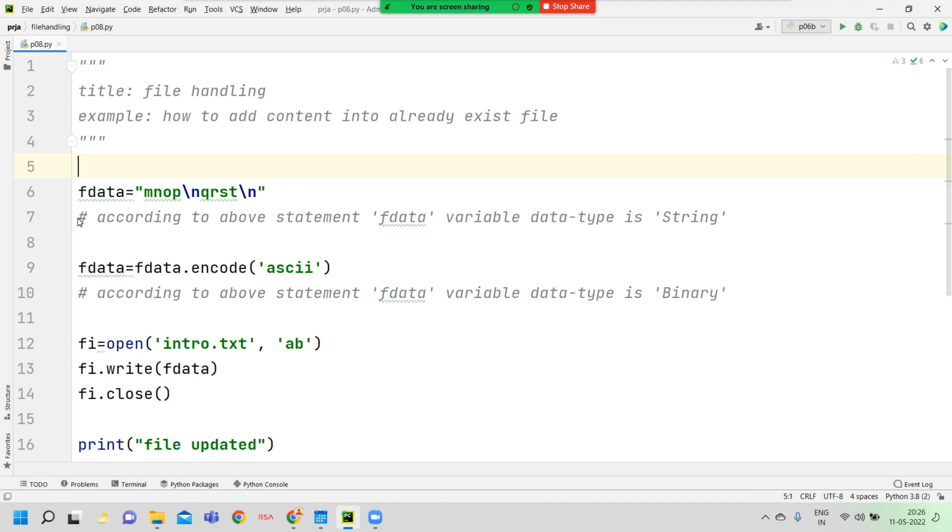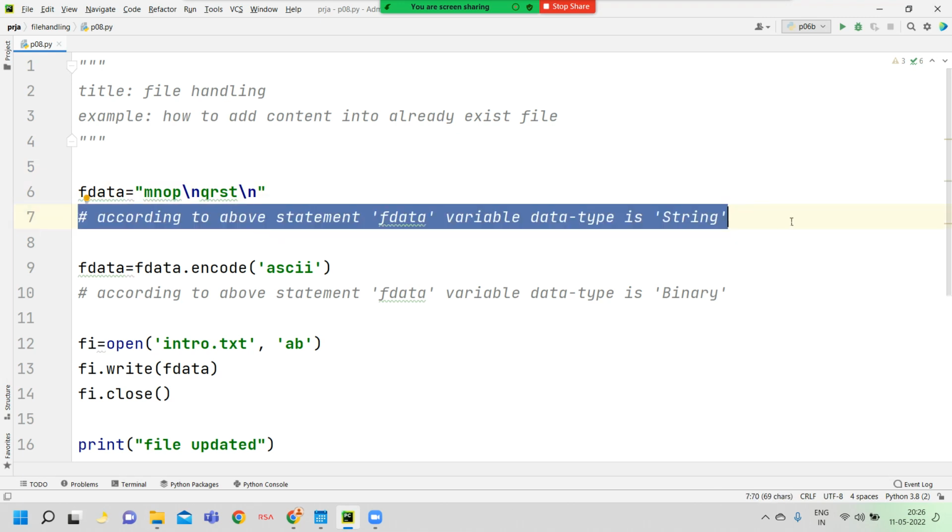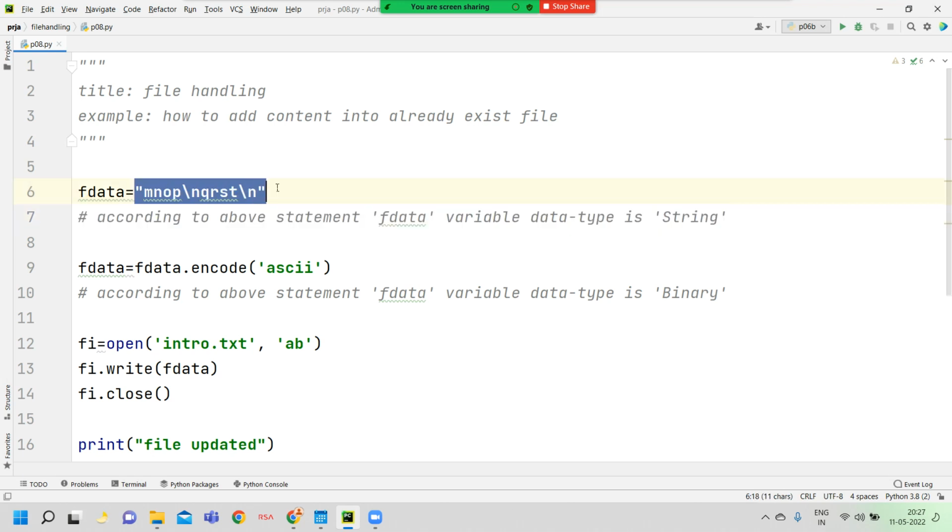See here, as I already told you, according to the above statement, the F data variable data type is string, because here we are using string values only. We are not using binary. For binary, you must mention B here. Here we did not mention the B literal. If we mention B, then this content category is binary. So here we do not use the B literal, so this content category is string.